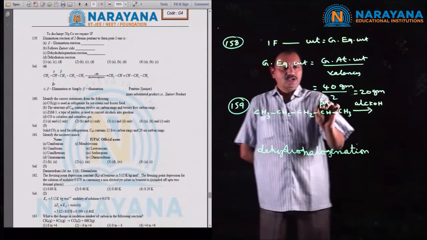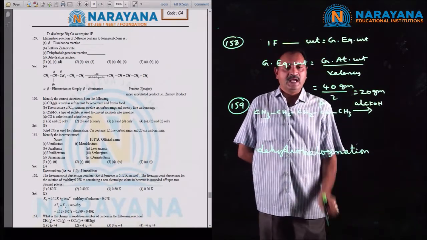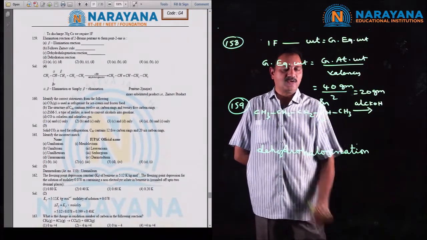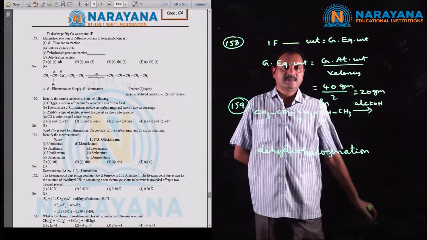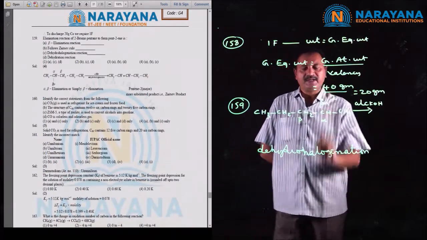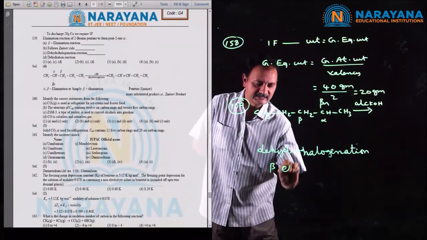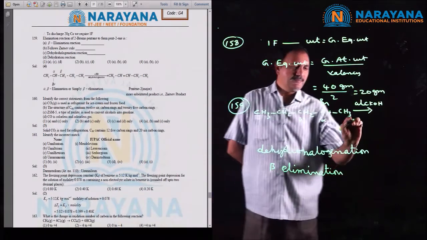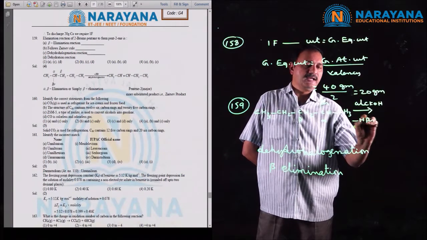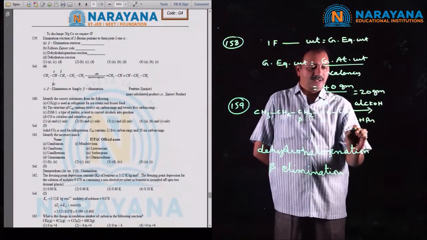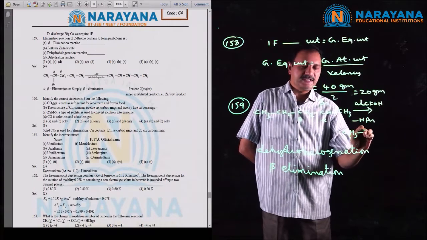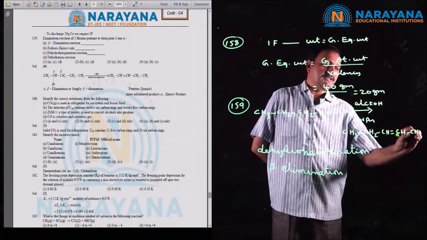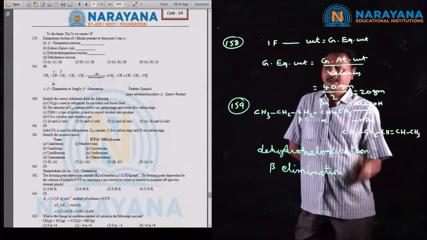That is, a halogen atom attached to one carbon and a hydrogen atom attached to the beta carbon atom. Suppose you consider this carbon as the alpha carbon, now this is the beta carbon. Since hydrogen is eliminated from the beta carbon, the process is considered beta elimination. After the elimination of HBr, that is bromine from this carbon and hydrogen from this carbon, we get pent-2-ene, CH3, CH2, CH double bond CH, single bond CH3. Now the product is pent-2-ene.